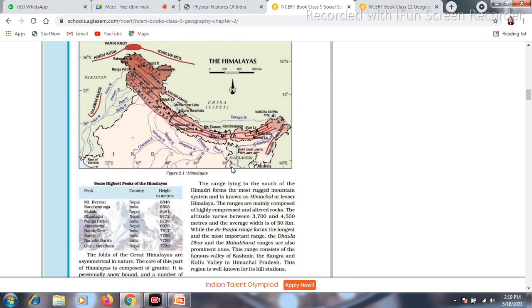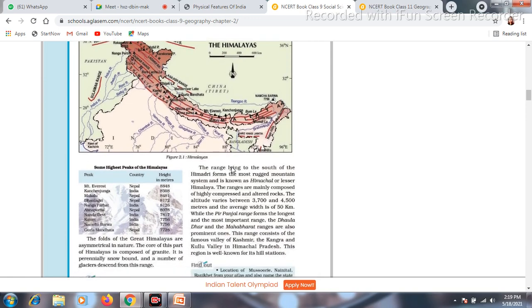Now what peaks are present in this Greater Himalaya? These all are the peaks. Mount Everest and Kanchenjunga are present in the Greater Himalaya. Mount Everest is the highest peak of the world. You can write over here: the highest peak of the world is Mount Everest. The highest peak of the Himalaya is Mount Everest. But Mount Everest is not located in India, it is located in Nepal.